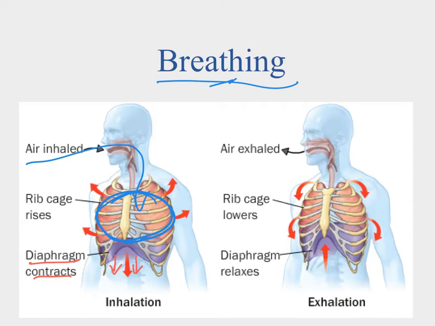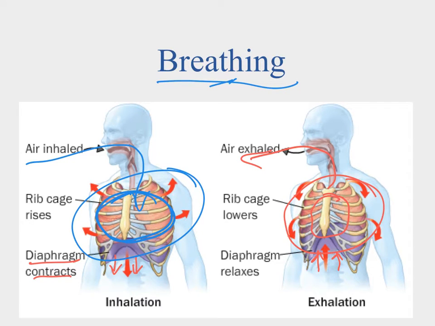Now the opposite is when you exhale. When you exhale, the diaphragm relaxes and it's going to go up this way. The rib cage is going to lower down a little bit. It makes this area in here a little bit smaller. So the lungs are going to get a little bit smaller, and that'll actually push the air outwards. So when you inhale, your diaphragm contracts. It makes this area larger and air flows in. When you exhale, your diaphragm relaxes. It makes this area smaller and the air rushes out. And that's how we breathe.